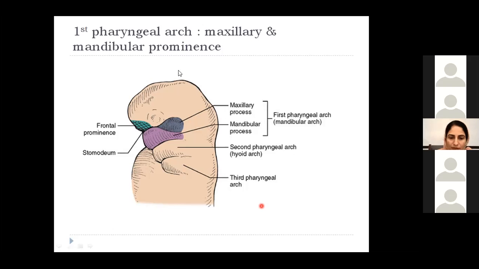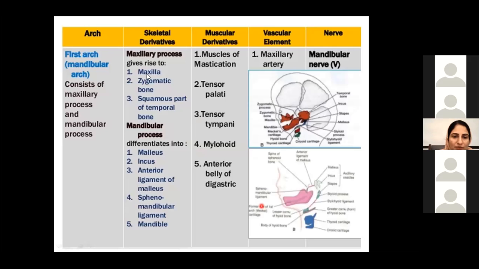Okay, so what are the derivatives from the maxillary component of the first pharyngeal arch? It is the maxilla bone, and then the squamous part of the temporal bone, okay, and the zygomatic bone. These 3 bones are derived from the first pharyngeal arch. And there is another part of the first pharyngeal arch, that is the mandibular process. Actually, at the region of the mandibular process, first there is development of a cartilage which is known as Meckel's cartilage.